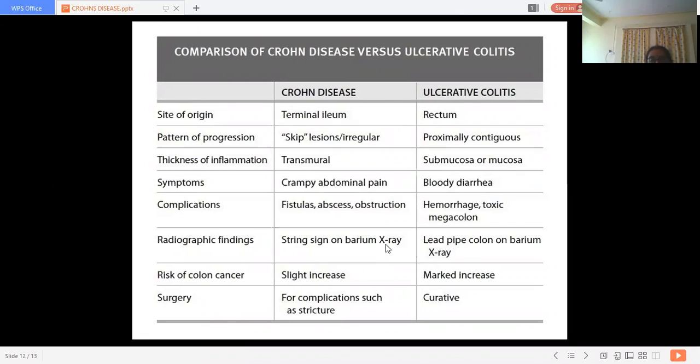In ulcerative colitis, there is the lead pipe colon on barium X-ray, where we can see pipe-like filling of the colon with barium. So these are a few differentiating points between Crohn's disease and ulcerative colitis. I have told you other differentiations also, which are not in this particular slide. So prepare this differentiation, as it is always asked in the exam.